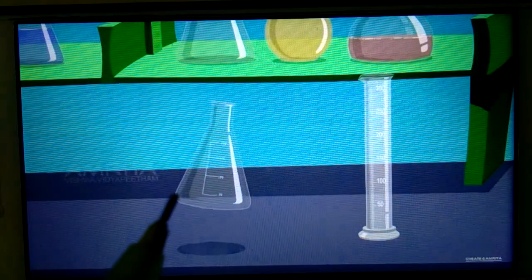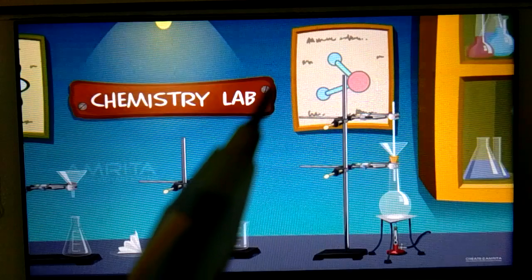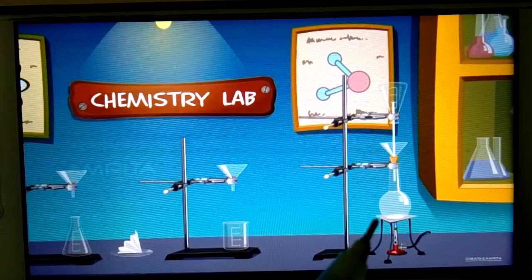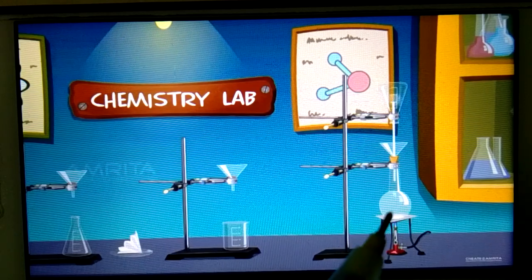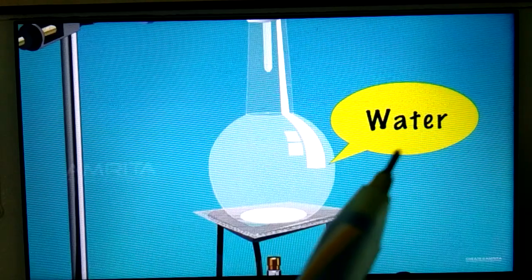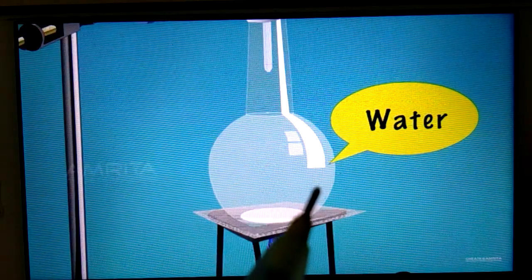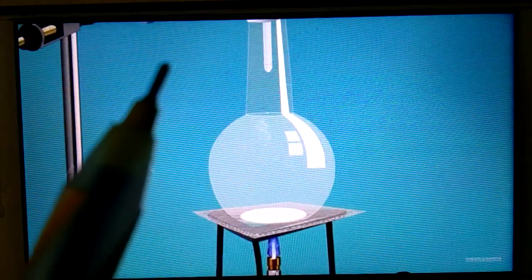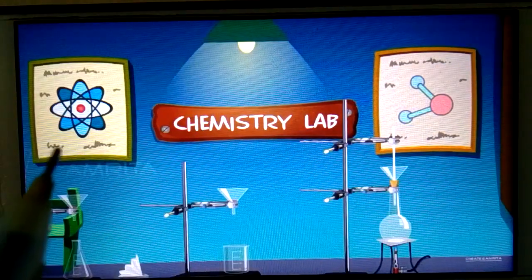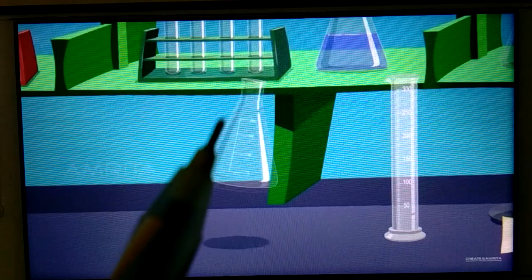So students, now see, take a conical flask, invert it, and here you have to keep heating the water in a round bottom flask. Collect the steam of this water from the round bottom flask in this inverted conical flask.